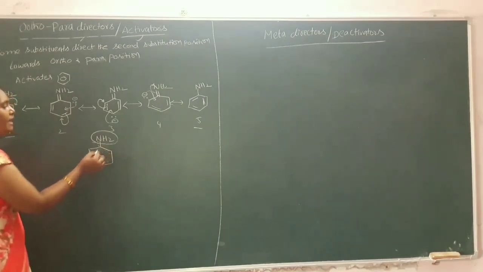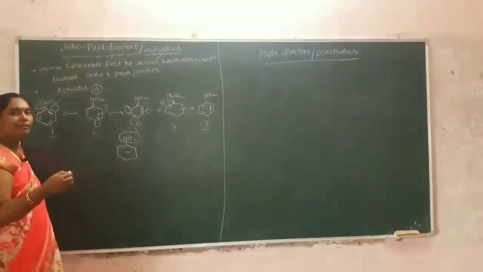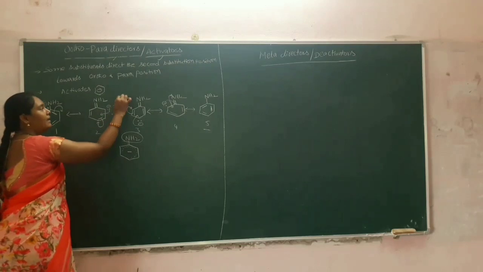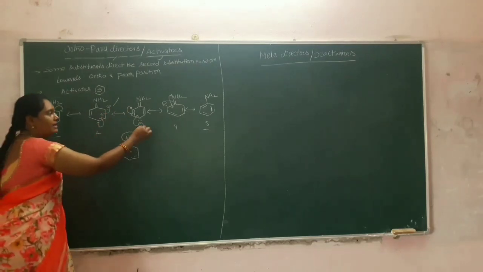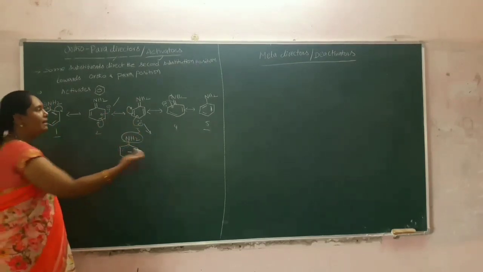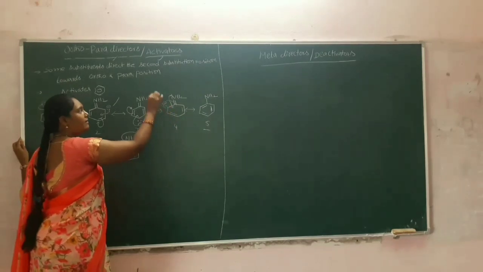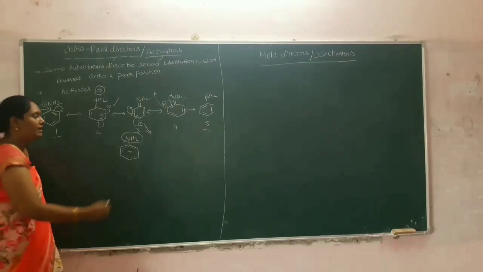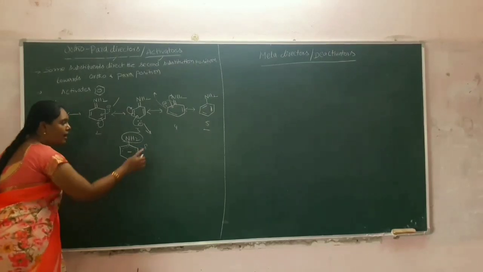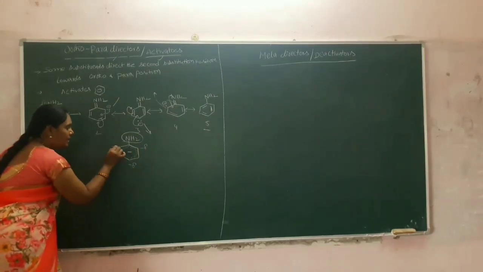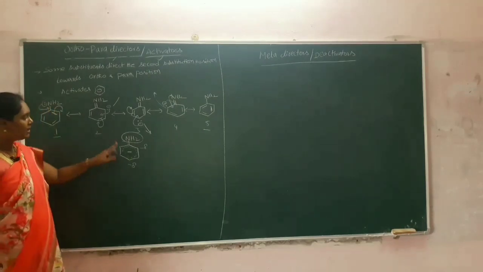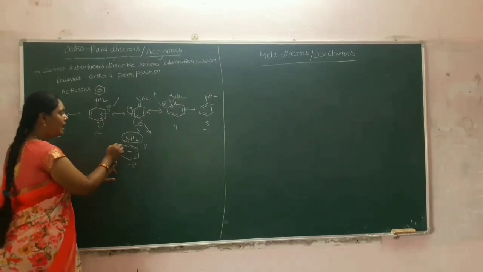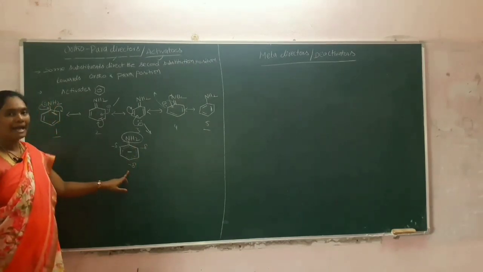That means we can say where more electron density will appear: at this place, the ortho position, in the second resonance structure at the para position, and in the next resonance structure again at the ortho position. So in the hybrid structure we can say that more electron density will occur at the ortho and para positions.